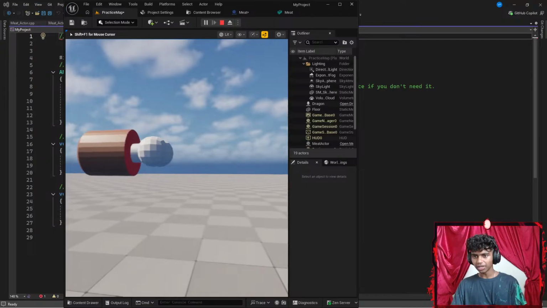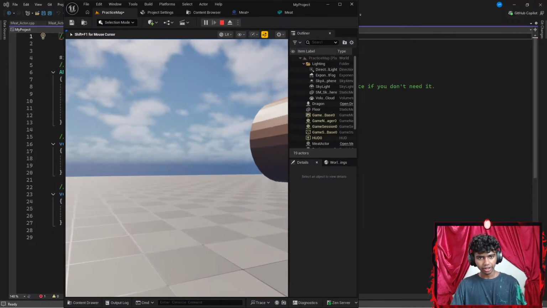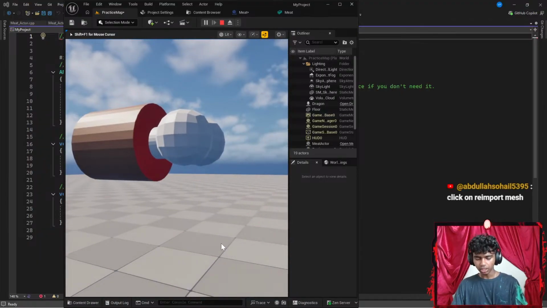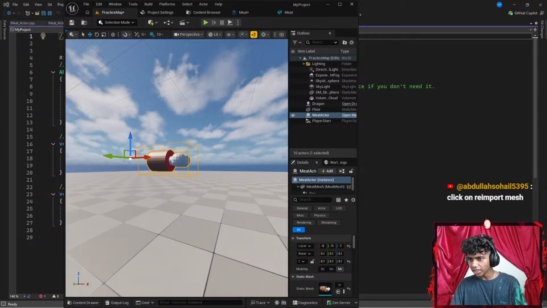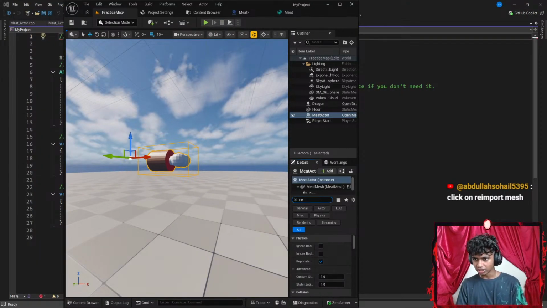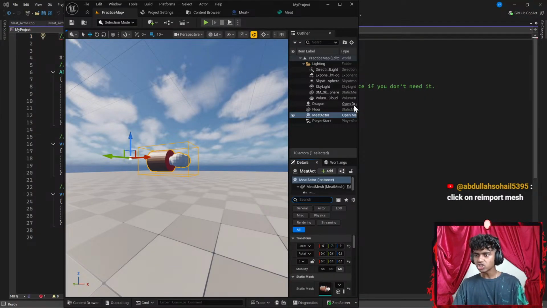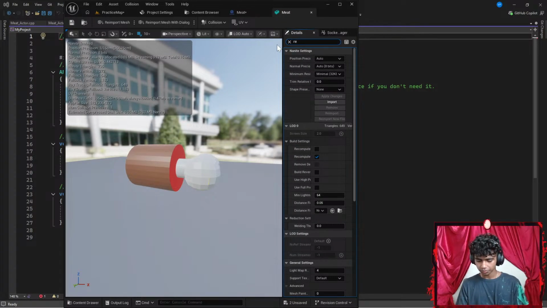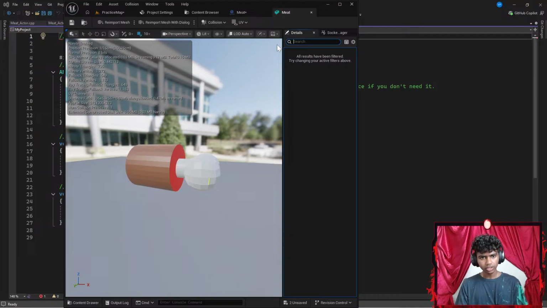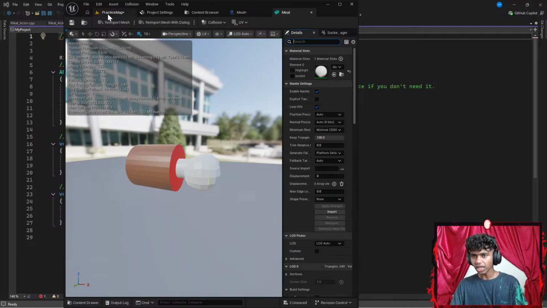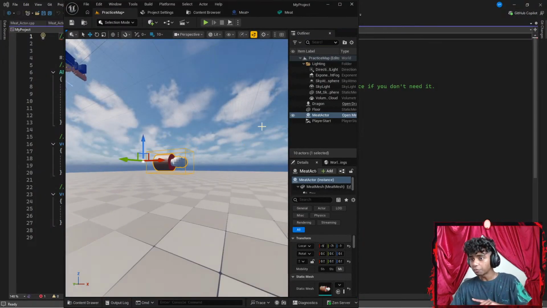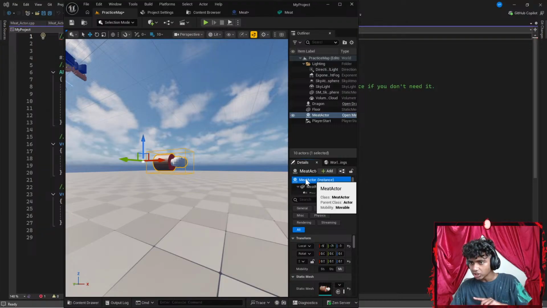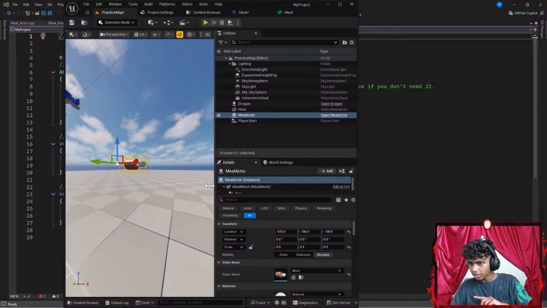Wait, I think I'm in my Dragon. Click on re-import mesh. Okay, let's hit escape. Do I see re-import mesh here? Let's go with something like re-import. Oh wait, I think that should be in my viewer here. I don't think I actually see that here. Is re-import mesh somewhere? Let's see in my mesh settings. Let me extend this real quick.